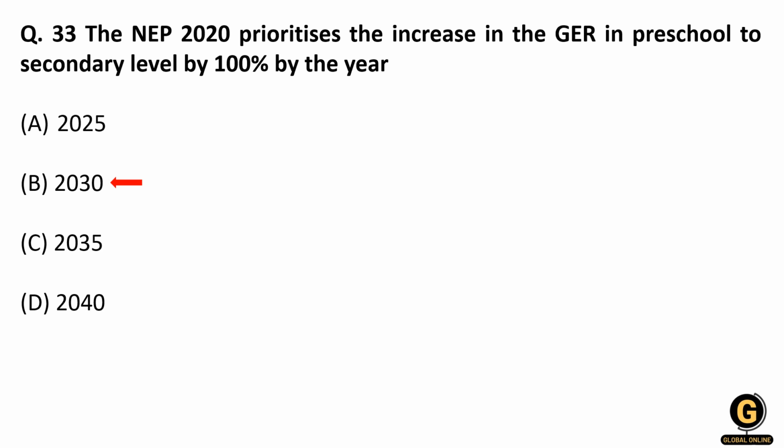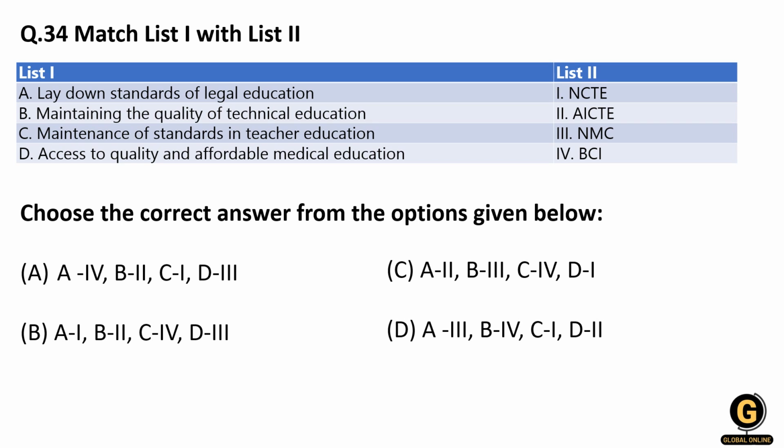So remember this. Now, in this question they have asked us to match list 1 with list 2, and in the list 1 they have given us the functions of the government bodies, and in the list 2 they have given us the name or the acronym of the government bodies. So friends, as I told you earlier, whenever a match the following question comes, you should know one correct pair. If you know one correct pair, your chances of answering the question correctly increases by 50%, and if you know two correct pairs, with 95% accuracy you can answer the question.